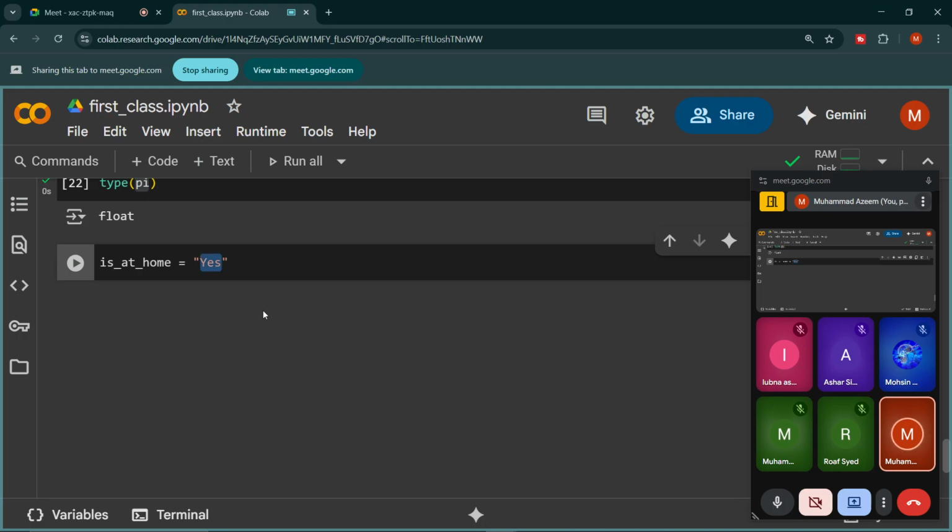When we are writing a word, sentence, paragraph, or symbol, we must enclose them in single or double quote. This is compulsory. Otherwise, Python will throw the error.